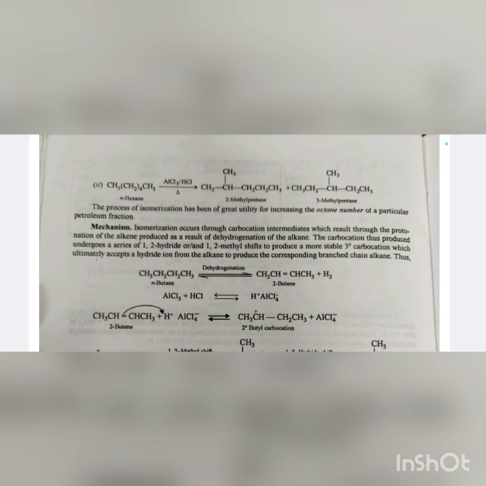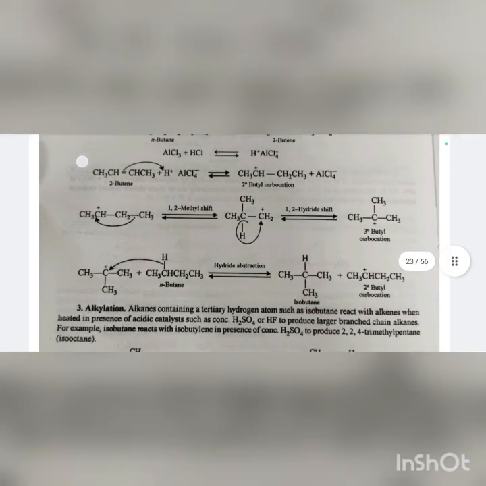fraction. Mechanism: isomerization occurs through a carbocation intermediate, which results through the protonation of an alkene produced as a result of dehydrogenation of the alkane. The carbocation thus produced undergoes a series of 1,2-hydride or 1,2-methyl shifts to produce a more stable tertiary carbocation, which ultimately accepts a hydride ion from the alkane to produce the corresponding branched chain alkane.